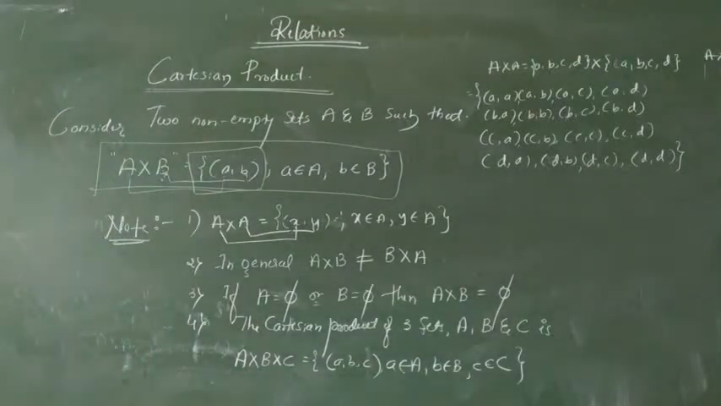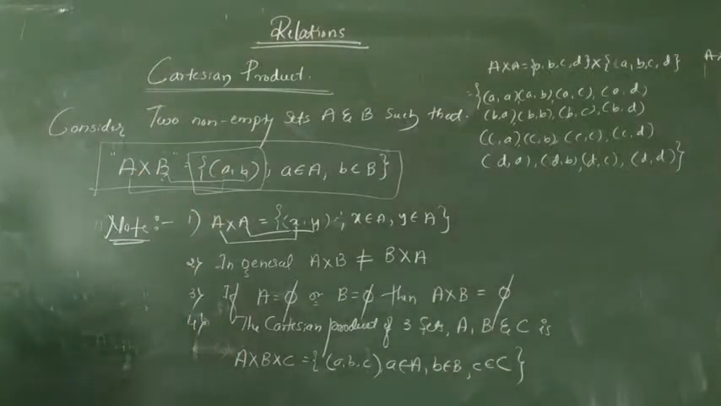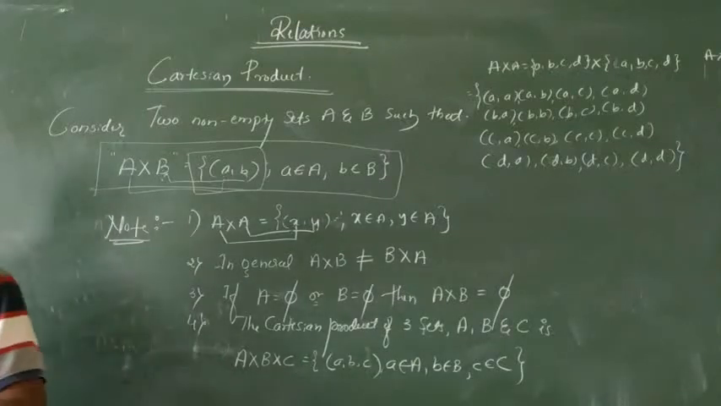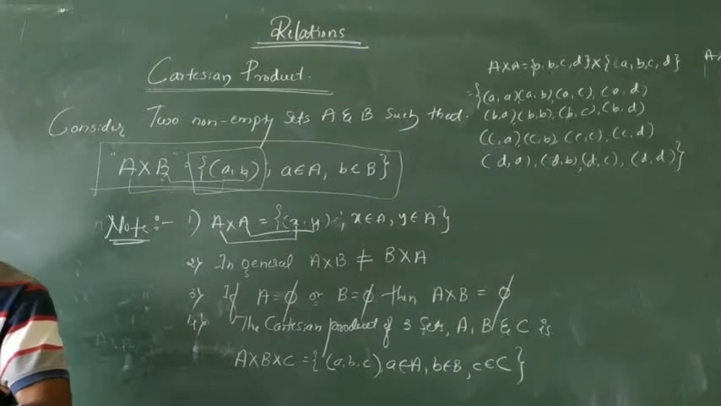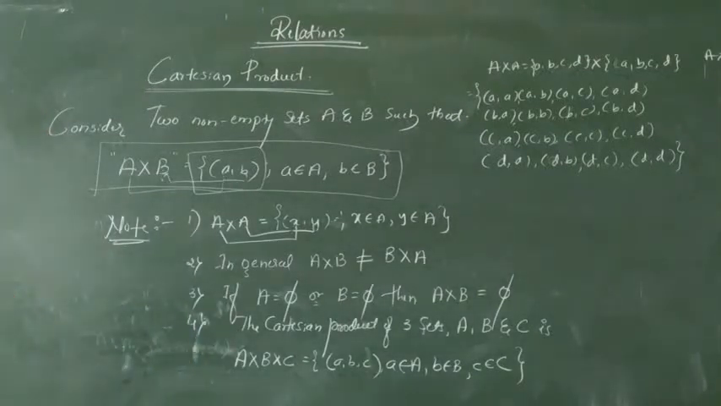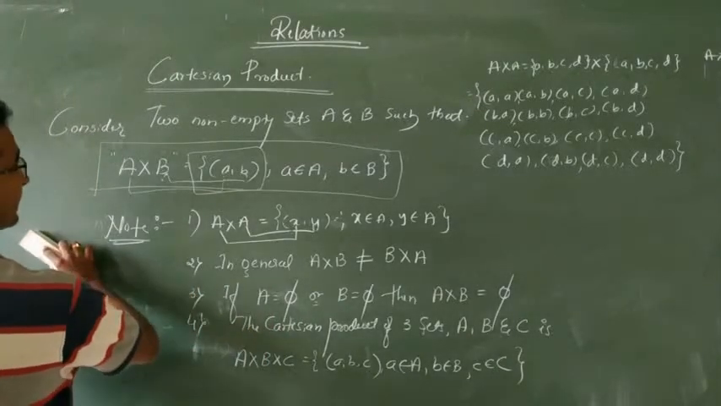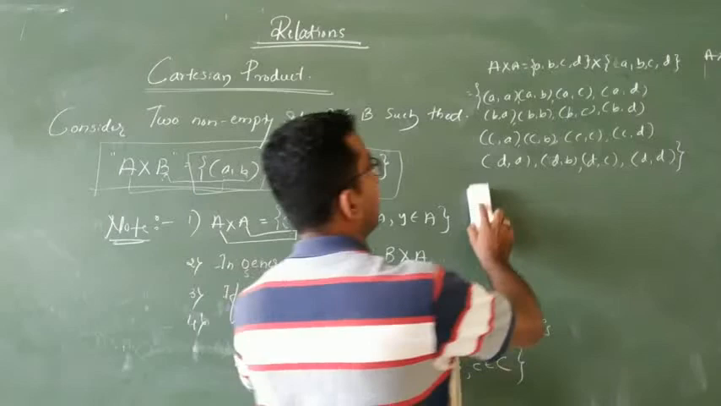With two sets, ordered pairs come, and we keep writing a, b. Here, when three come, what should we write? That is a, b, c; like that we should get. So two examples I will solve, and the remaining portion I will continue in the next class. Two simple examples I am going to solve here.